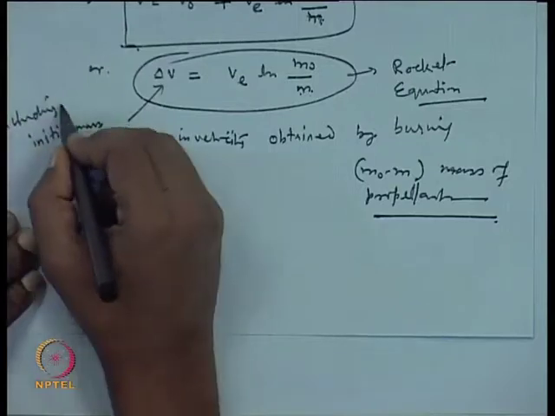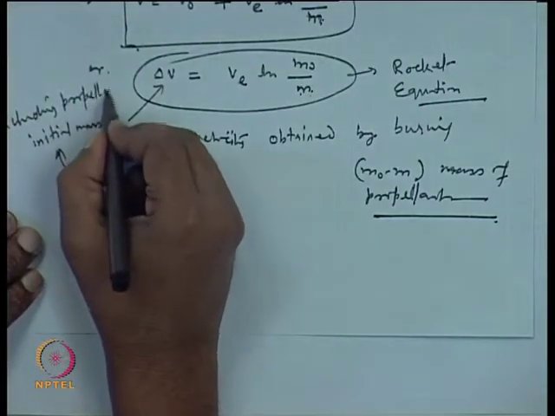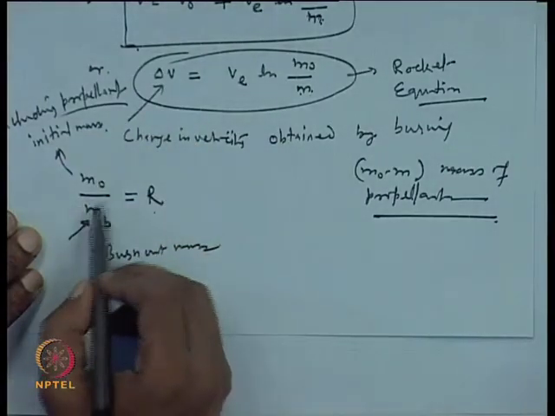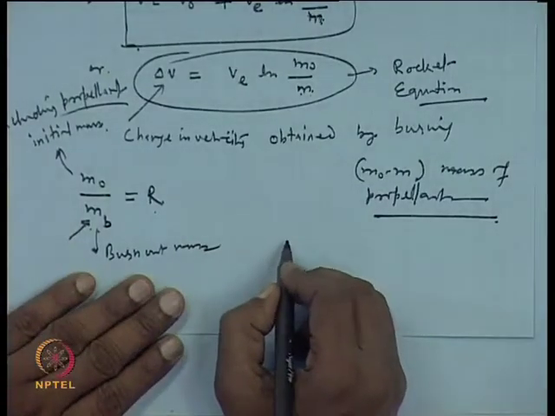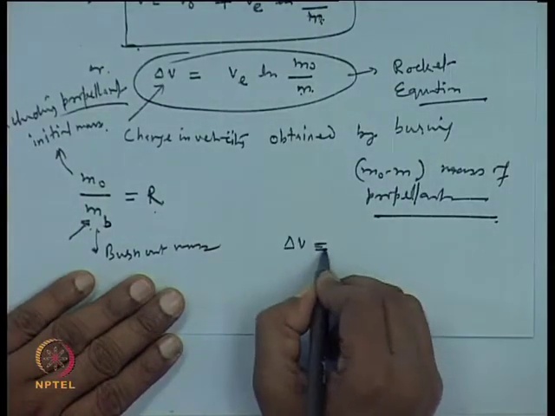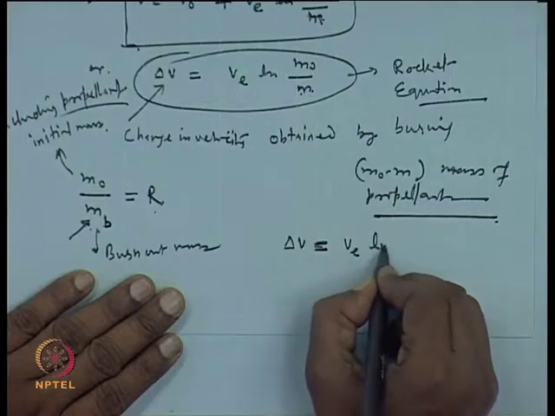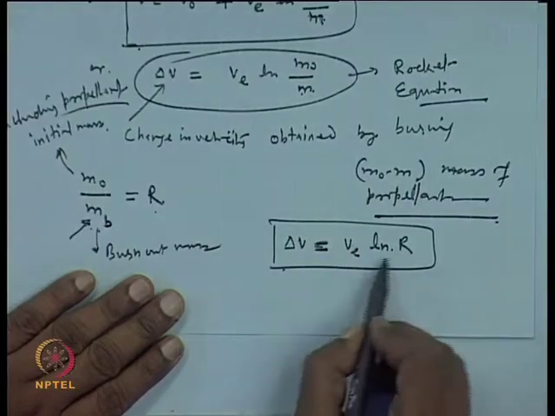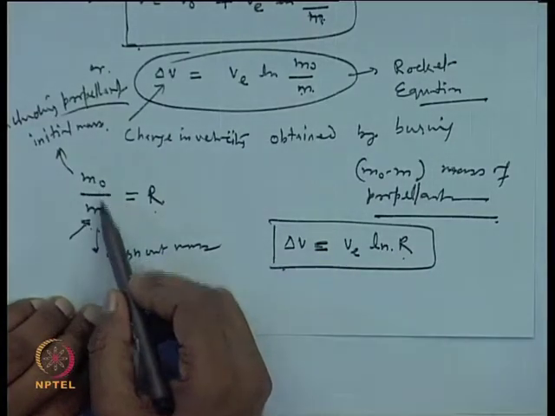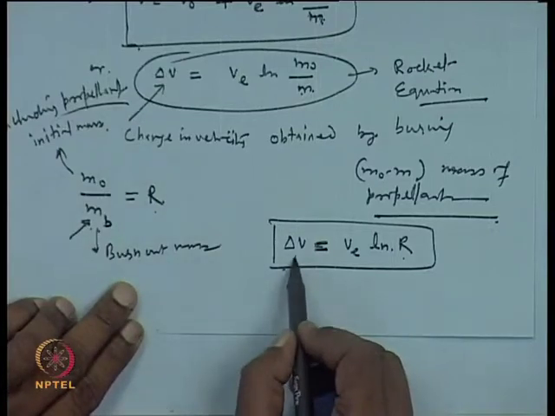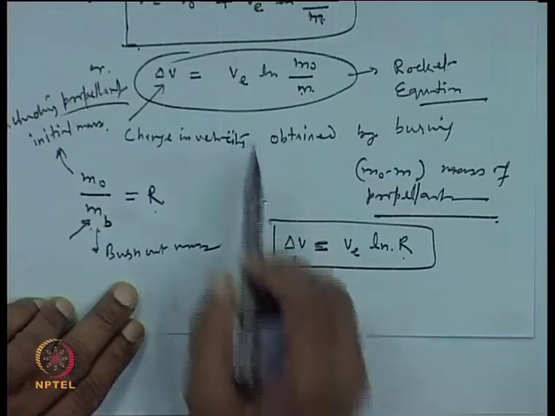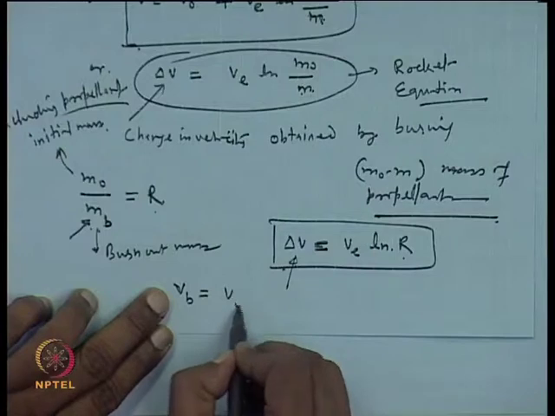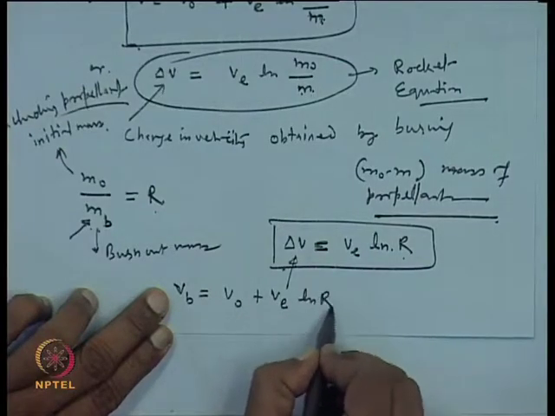This ratio is often written as R, called the mass ratio. So, delta V is equal to V ln R. What it says is that the larger this mass ratio, the larger the change in velocity, or the larger the burnout velocity, which you can write as V b equal to V 0 plus V ln R.